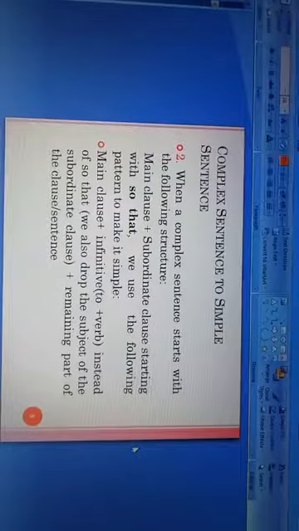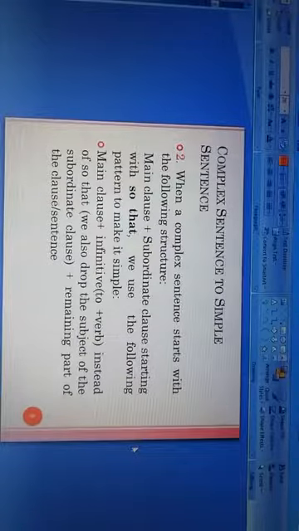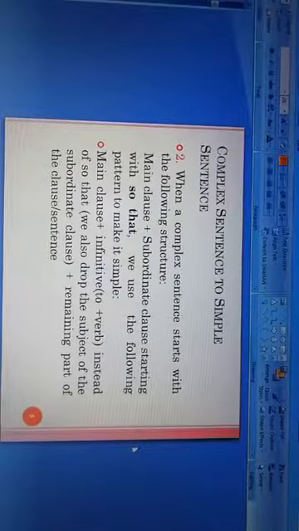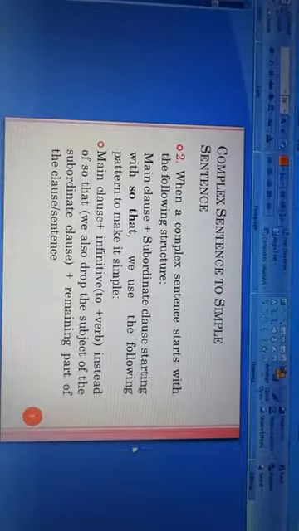What is infinitive? You know, to plus verb, we can call it infinitive, instead of so that. And here we also drop the subject of the subordinate clause, and then we will write the remaining part of the clause or the sentence. This is the pattern when we make this complex sentence into a simple one.